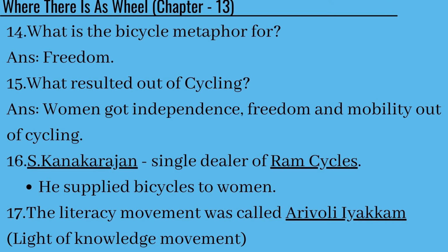The 16th question is, S. Kanakarajan is a single dealer of RAM cycles. They can ask this question in a different way. They'll ask, who was a single dealer of the RAM cycles? And the answer is S. Kanakarajan. They can also ask, S. Kanakarajan was also the dealer of which cycles? You can also write it as the RAM cycles. So he supplied bicycles to women.